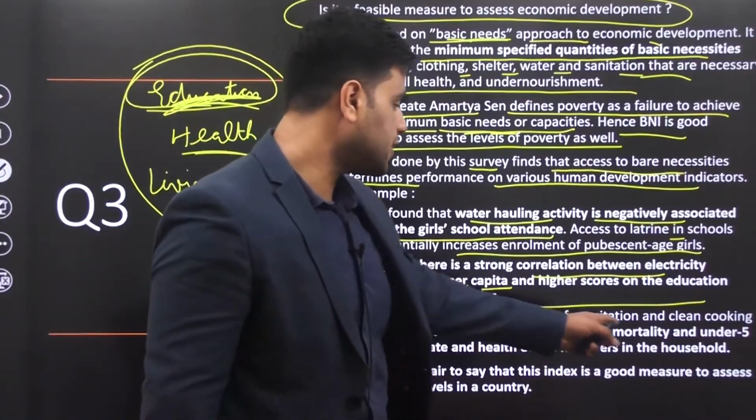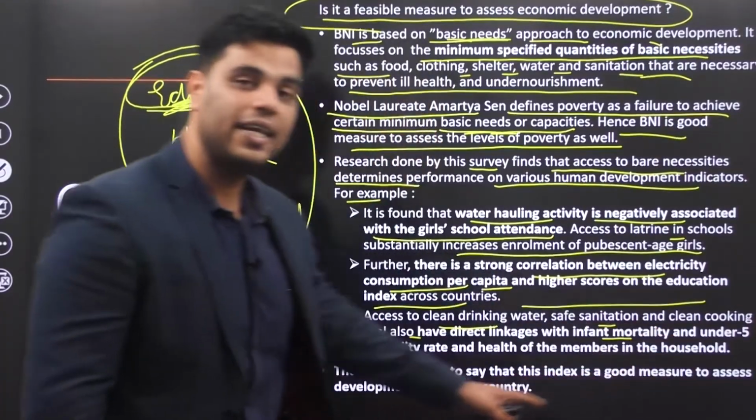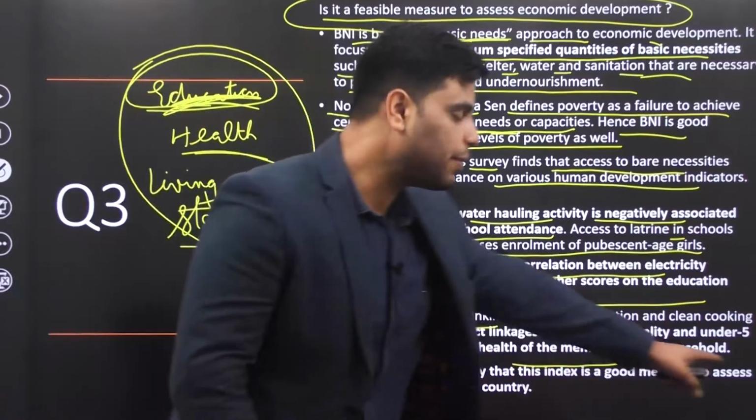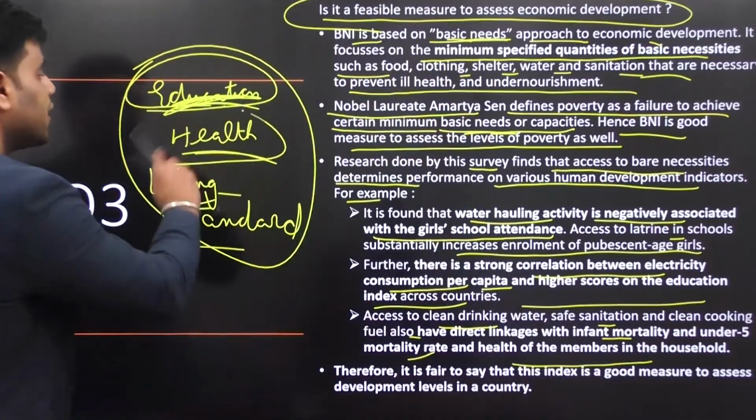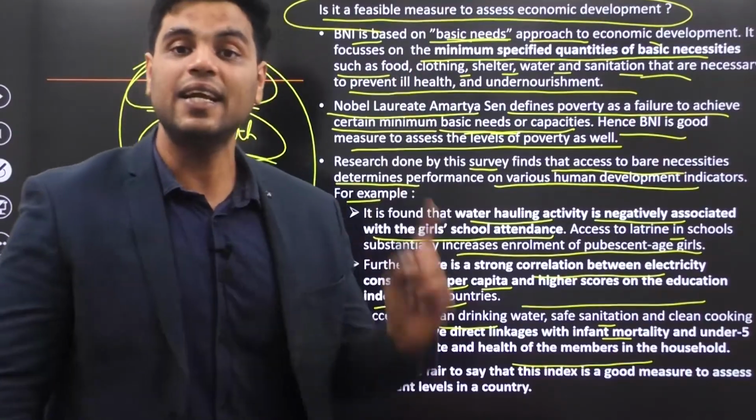Access to clean drinking water, safe sanitation and clean cooking fuel also have direct linkages with infant mortality rate, under-5 mortality rate, and the health of members in the household. So the health part is also getting taken care of if there is access to bare necessities. Hence, the bare necessities index is important.